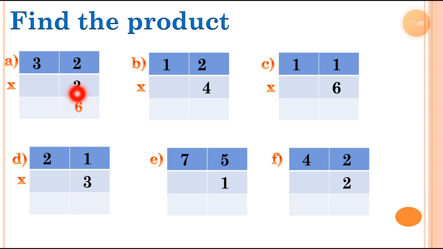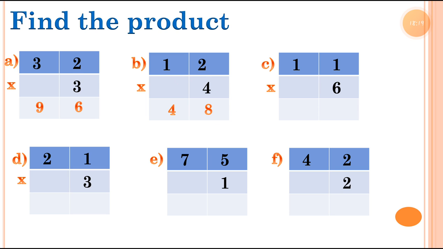Then 3 3s. We have to multiply this 3 with the tens value. 3 3s 9. So the product is 96. Then sum number B. We have to speak the table number 4. 4 2s 8. Then we can multiply 4 with the tens value. 4 1s 4. So the product of number B is 48.